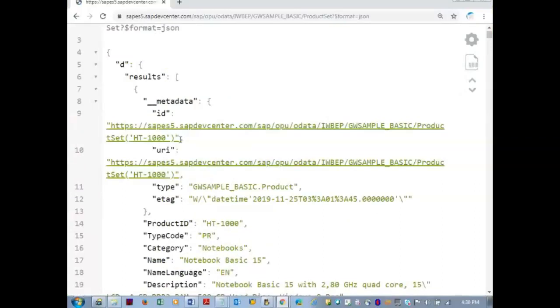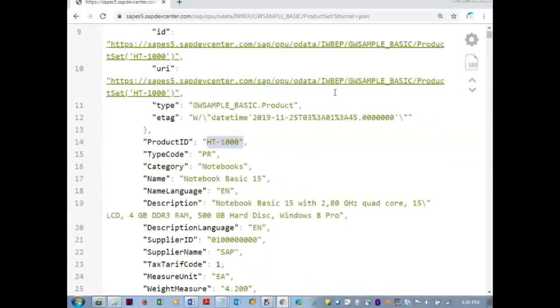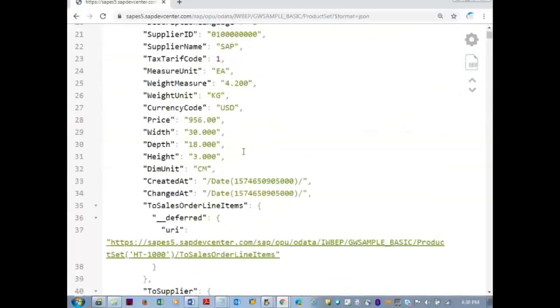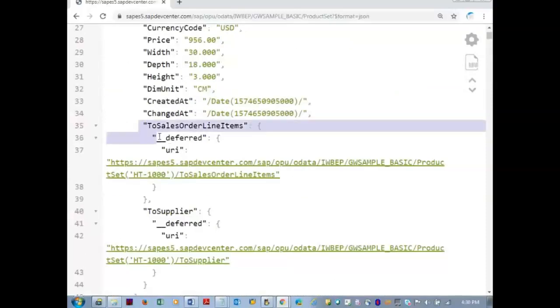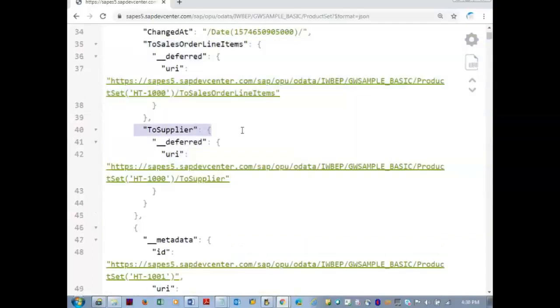First product, if you see product ID HT1000, when you scroll down completely, you can see there are two hidden entity sets which do not show any data. They are not showing any data. To supplier and to sales order line items.